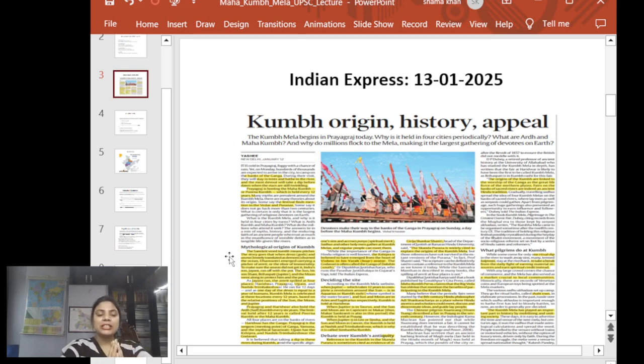This is how we can see how history is different from science. Science is fact, and you cannot change it. The factual information will remain the same, be it in ancient, medieval, or modern time. But in history, everybody has presented their story at different times and in different manners. So you can use this debate between history and science as an example when you are writing something related to it in your essay and in your GS answer.